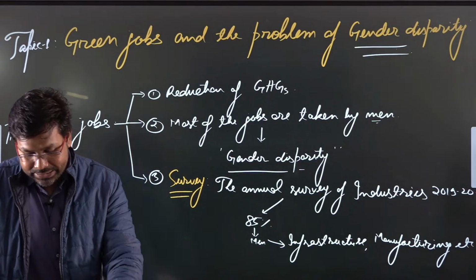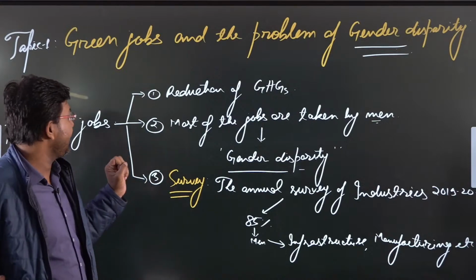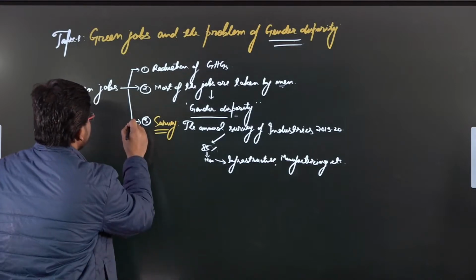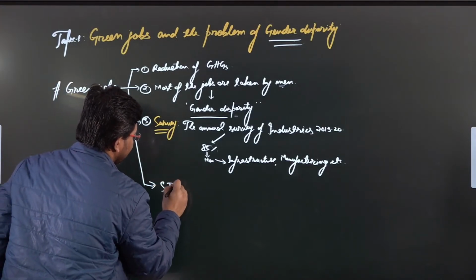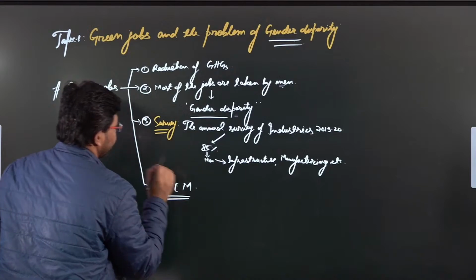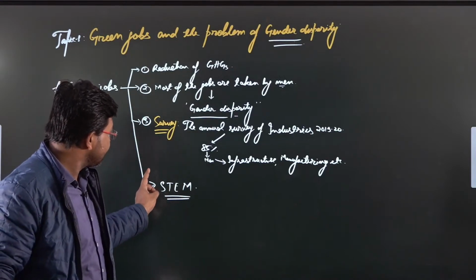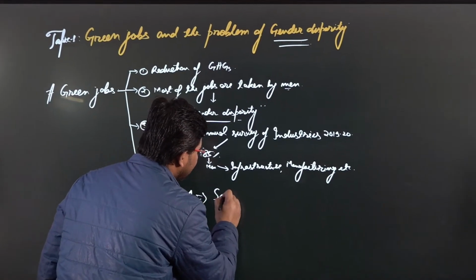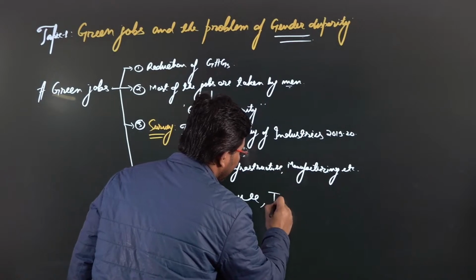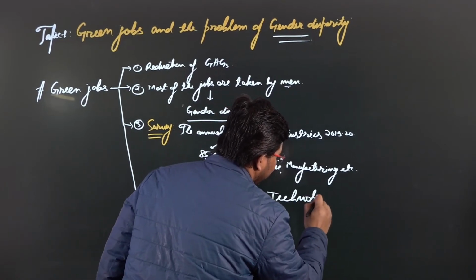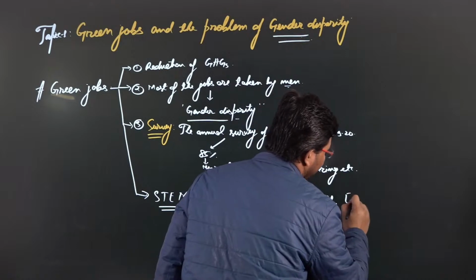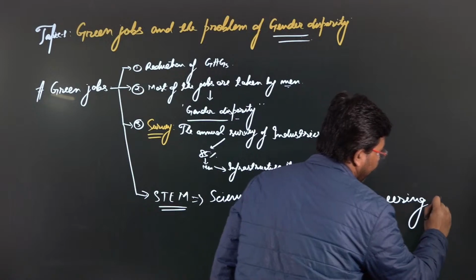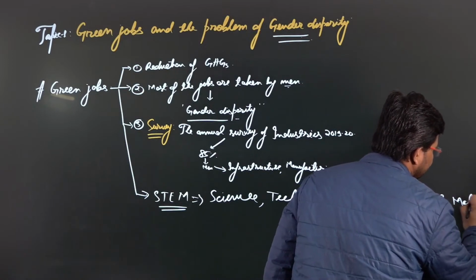Apart from this, there are other issues also. If we talk about the jobs in the STEM sector, STEM stands for science, technology, engineering and mathematics, okay.